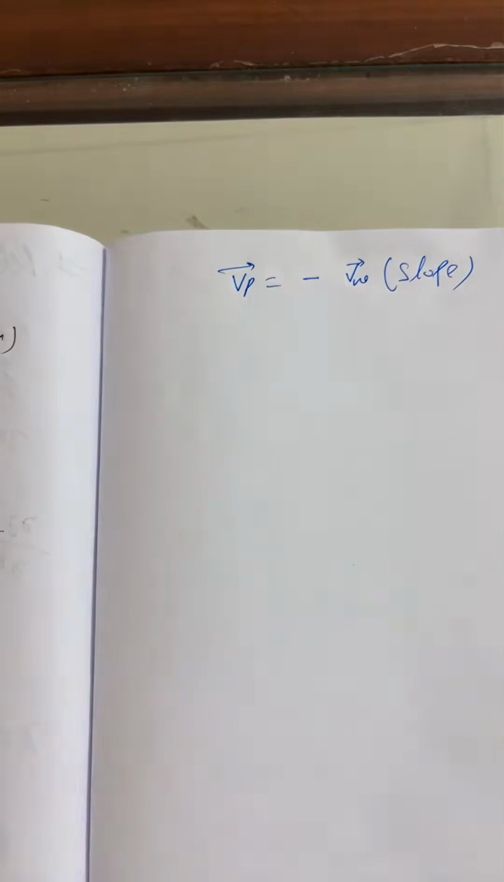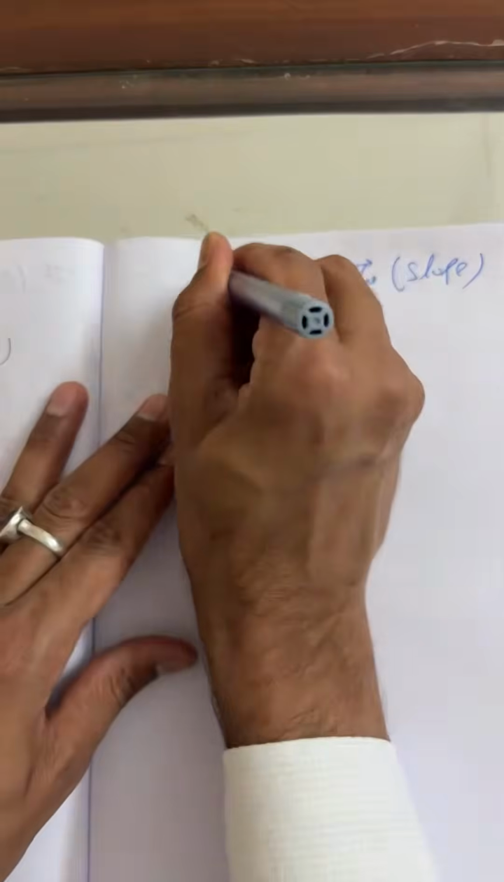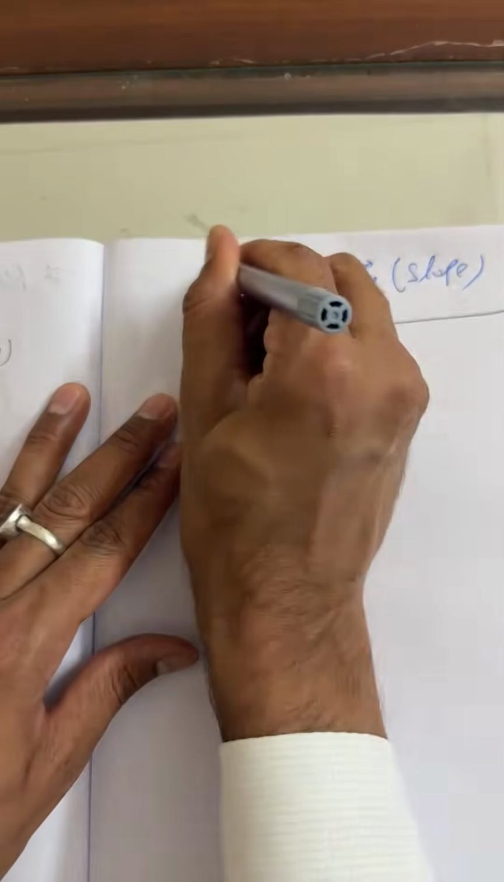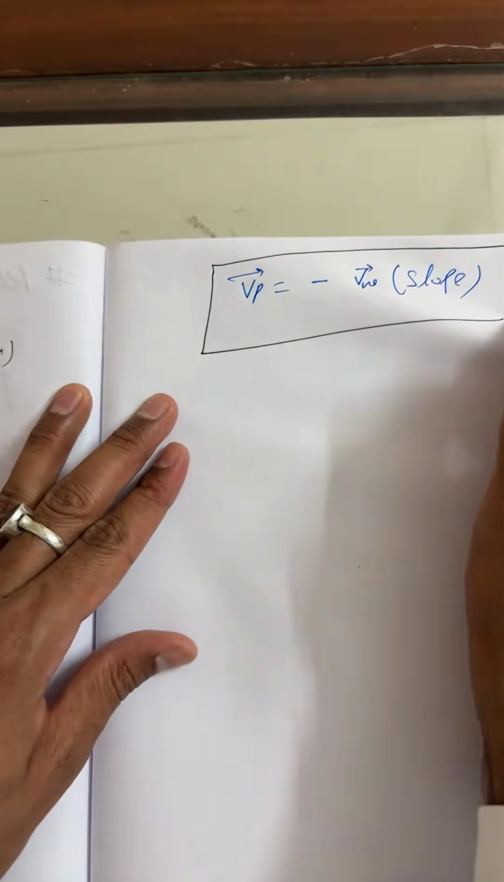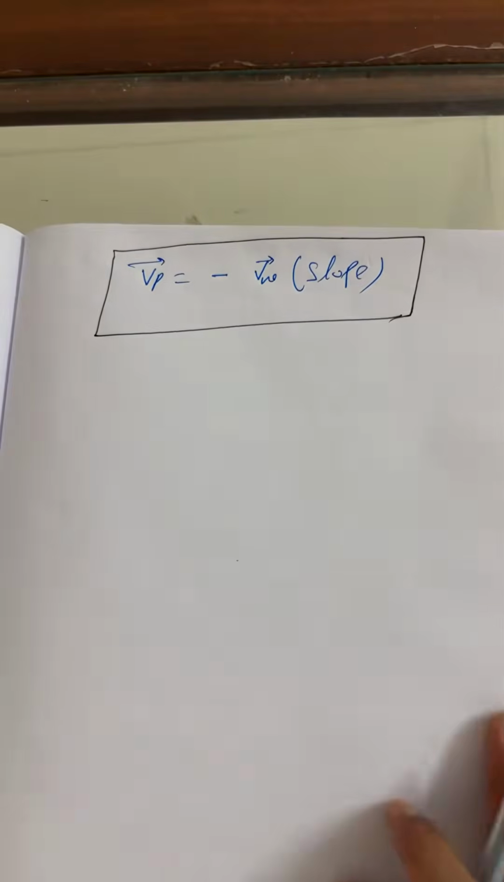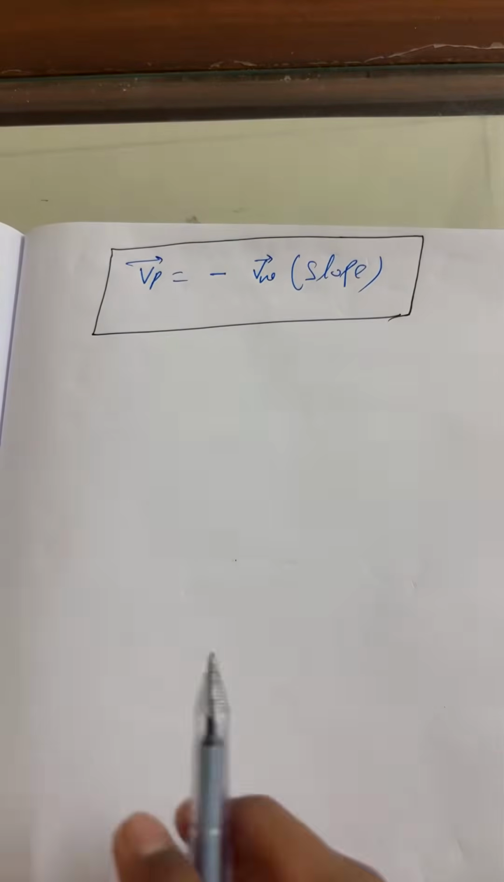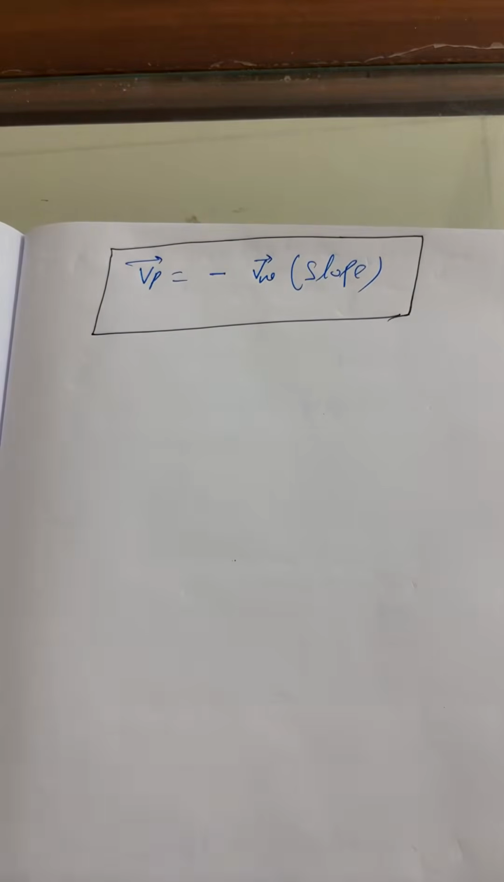Students, you can't imagine how important this is. Highly important. Literally, it is highly important. So from now onward, keep in mind, this is a relation that will help you a lot. Velocity of particle is equal to minus the velocity of wave into the slope.